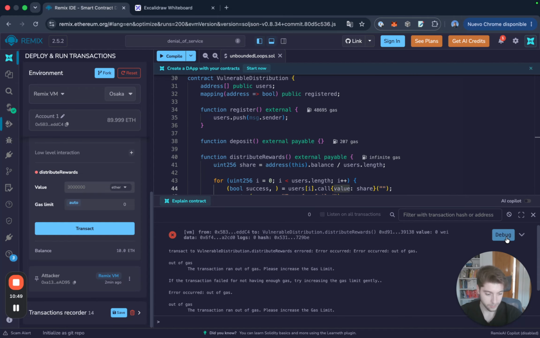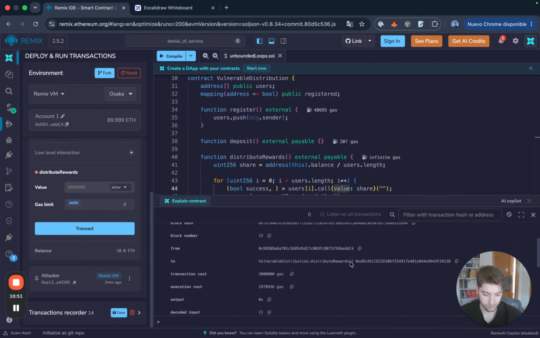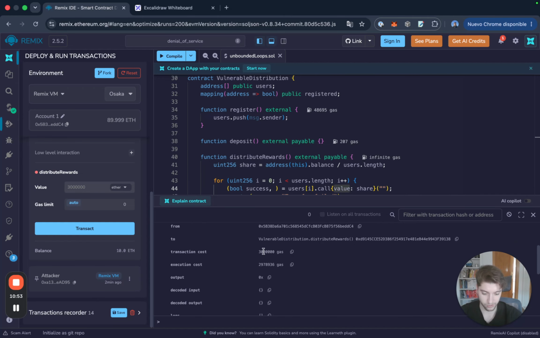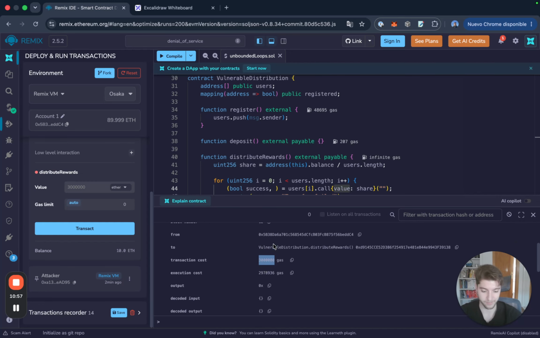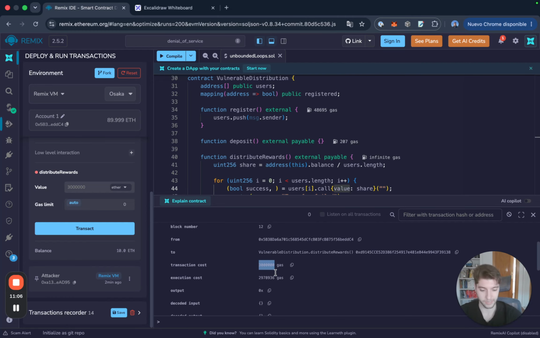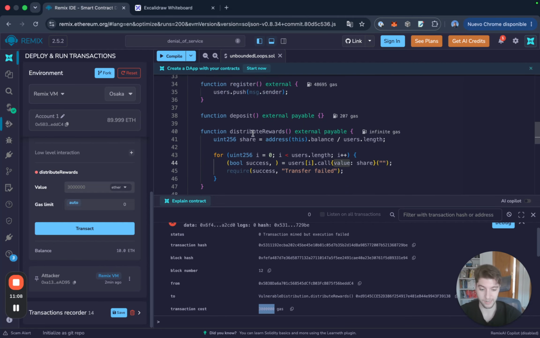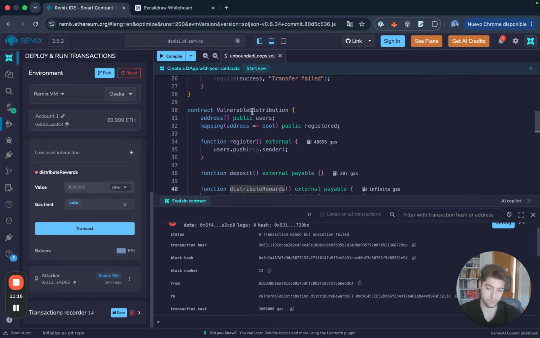As we can see here, if we go to the drop down, transaction cost, 3 million gas. So it literally touched the upper boundary of the gas limit. It hit the gas limit, so the transaction is never going to go through. And as we can see now, this distribute rewards function is uncallable. So 10 ether would permanently be locked inside of this vulnerable distribution contract, which is not what we want.